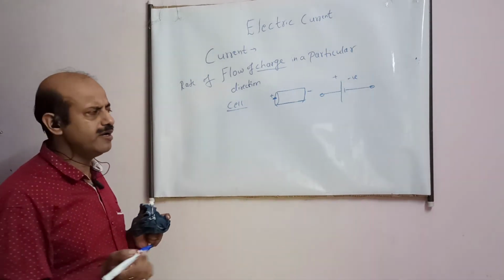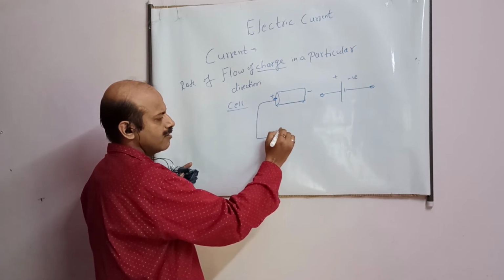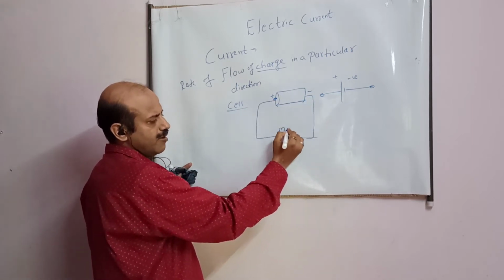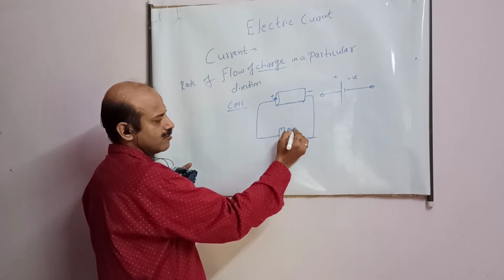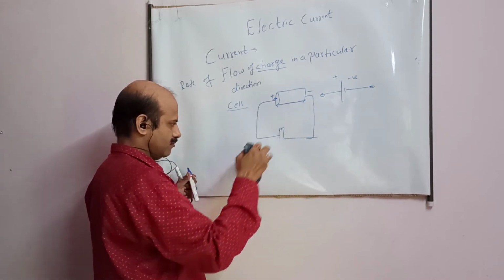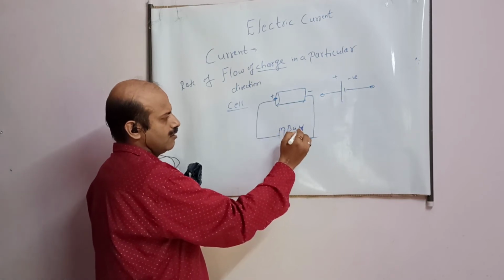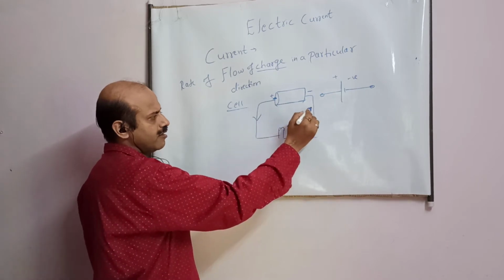And generally you know that when I connect a circuit here, suppose a copper wire with a bulb, I will see the bulb glows. This everybody will have seen. The bulb will glow. This is the direction of current.